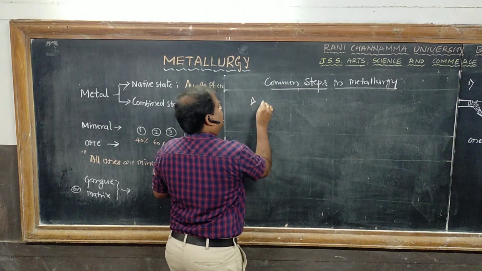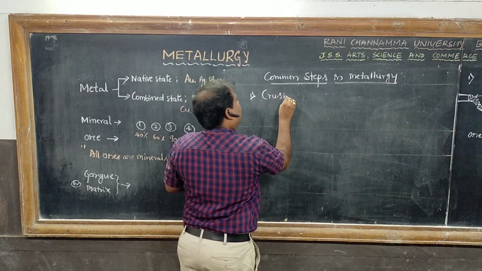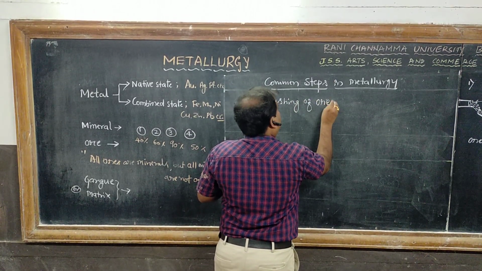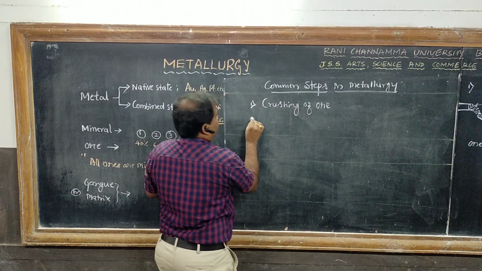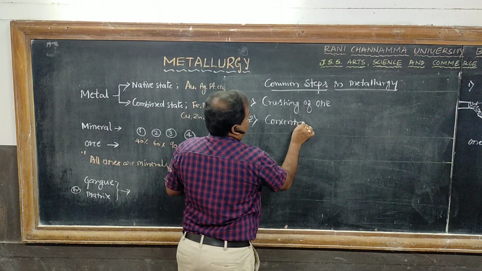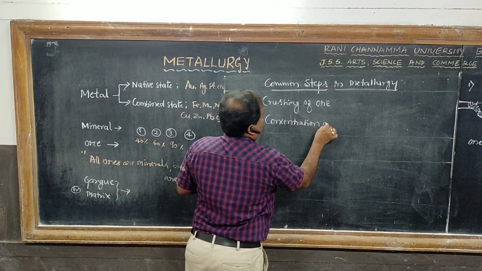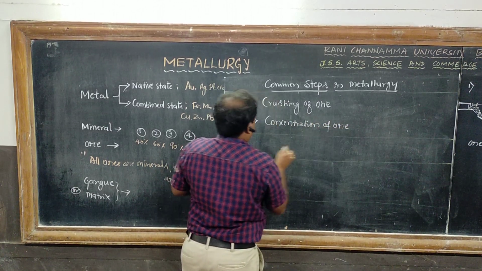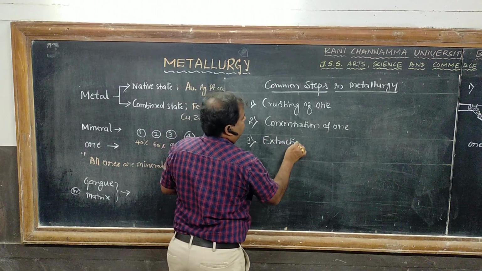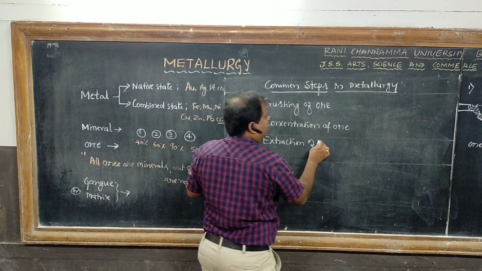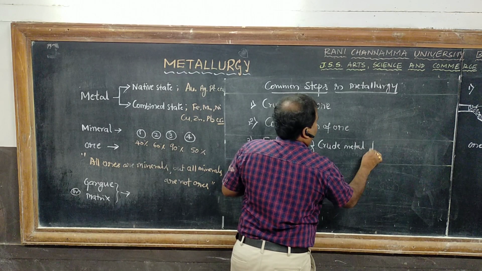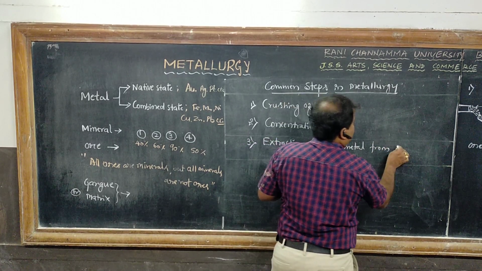One, crushing of ore. Second one, concentration of ore. The third one, extraction of crude metal from concentrated ore.